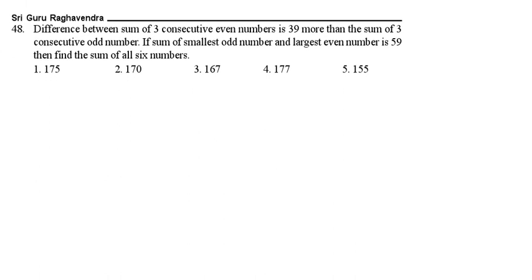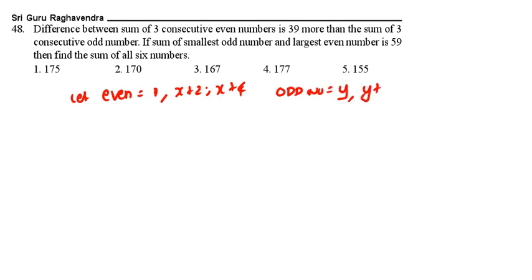The difference between sum of 3 consecutive even numbers is 39 more than sum of 3 consecutive odd numbers. So let the even numbers be x, x plus 2, x plus 4. Odd numbers: y, y plus 2, y plus 4.